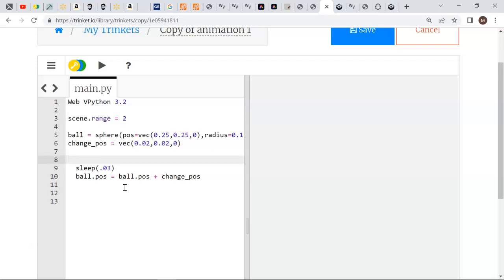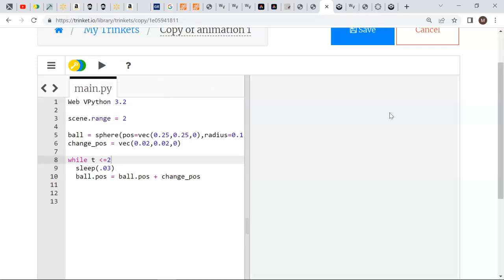So there are different ways of doing this. One way is to say, let's say we want to do this for 2 seconds. So while time t, I'll call time t, is less than or equal to 2, then that means I'll keep doing this over and over until time has reached 2 seconds.